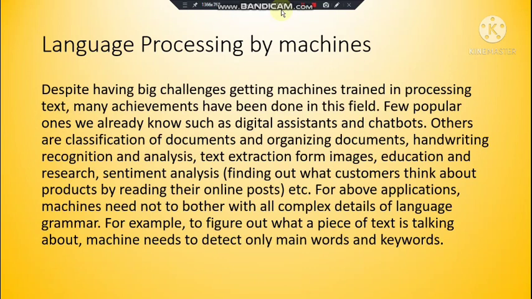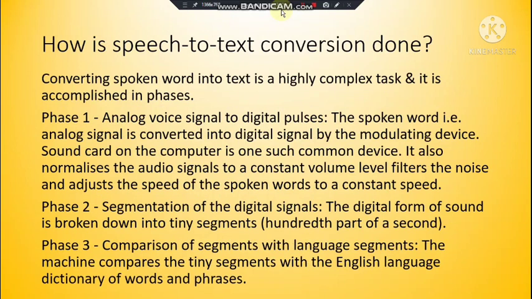Now, how is speech to text conversion done? Let's understand that part. Converting spoken words into text is a highly complex task, and it is accomplished in phases. Three phases are shown here. In the first phase, whatever you speak is an analog signal, and it will be converted to digital pulses. Only digital pulses are understood by the computer. When we speak, that is in analog form, some zigzag signals, and then it is converted to a digital pattern like this: 0 at the bottom, 1 at the top. In this form it is converted.